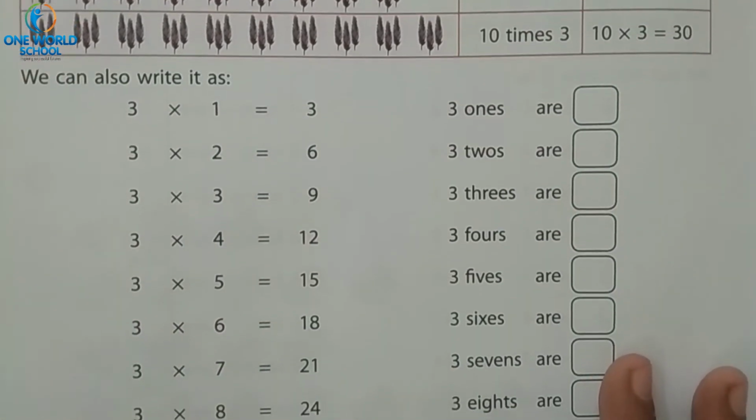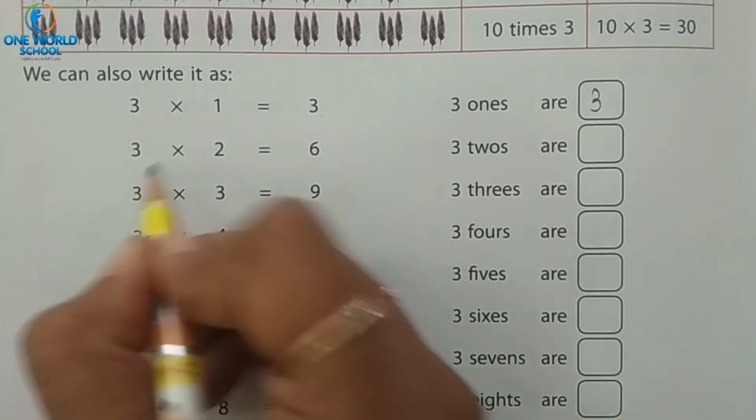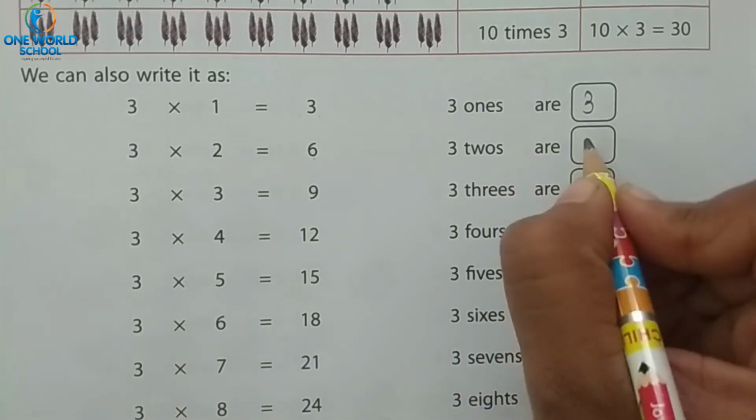Start repeating with me. 3 ones are 3. 3 twos are 6.